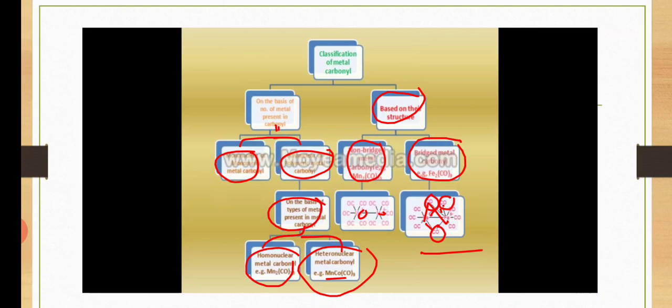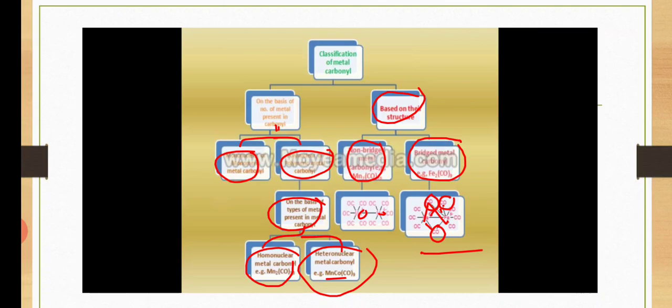Polynuclear carbonyls, based on the type of metal present, are again divided into two, homonuclear and heteronuclear. This is one type of classification.